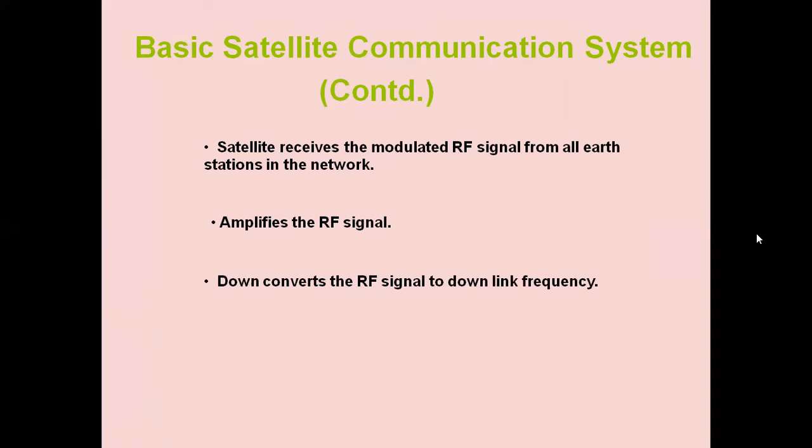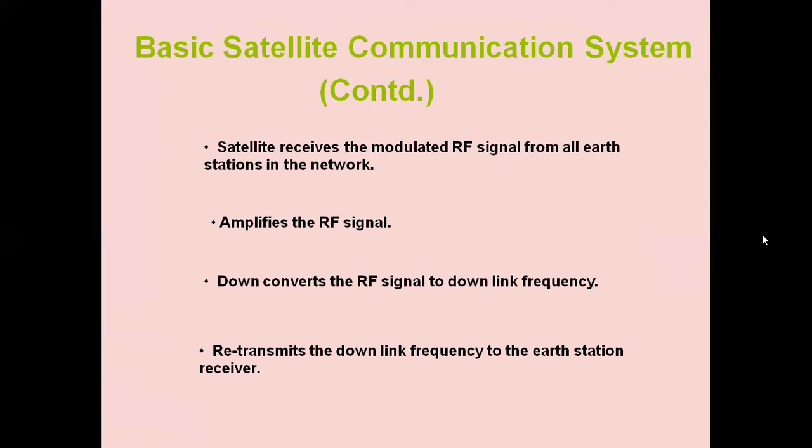It down converts the RF signal to downlink frequency. The reason is we have to provide bidirectional communication, transmission through uplink frequency and reception through downlink frequency. So that is why the satellite converts the RF signal to downlink frequency, further amplification is done, and then it retransmits the downlink frequency to the Earth station receiver.